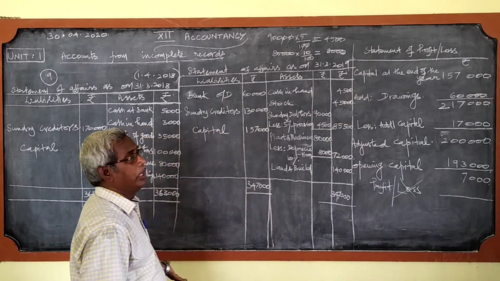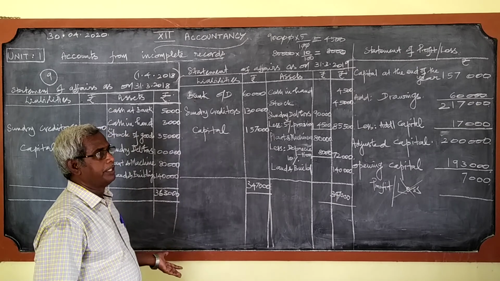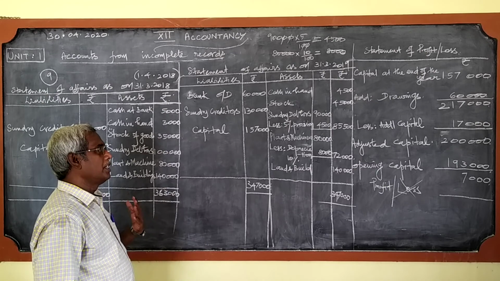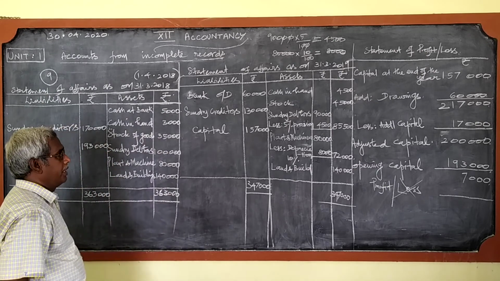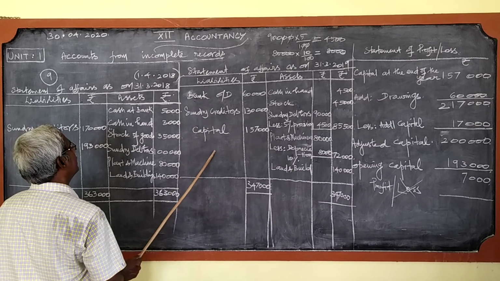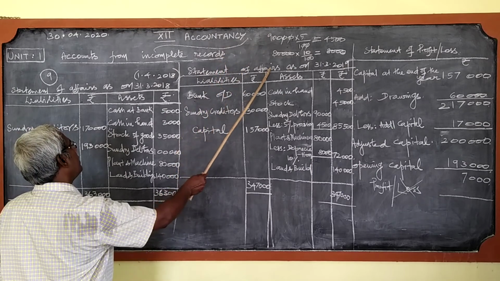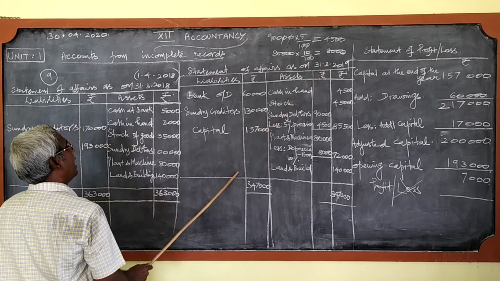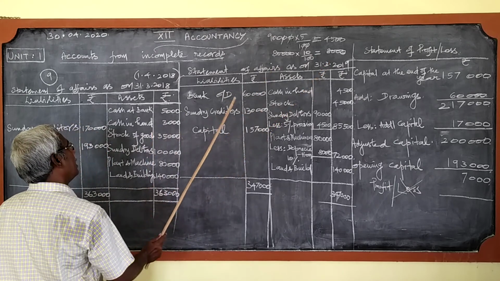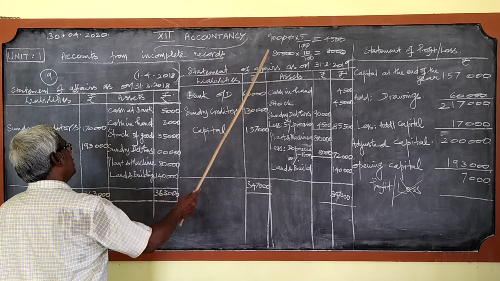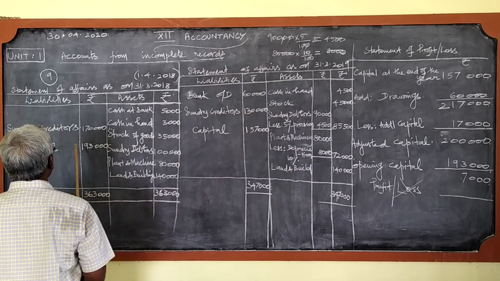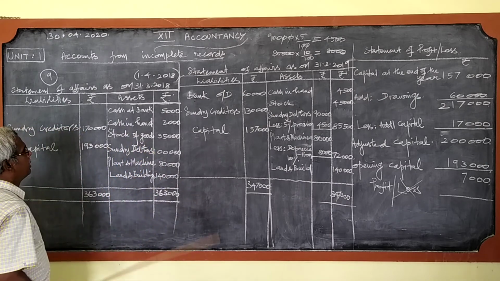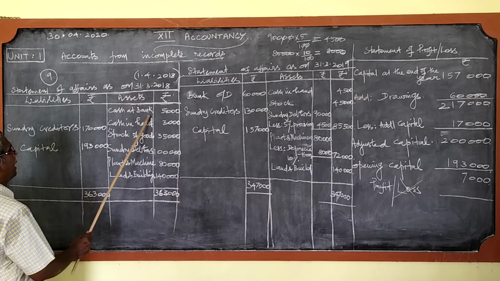The same model we have seen in problem number 8. But why should I do this? There are some other adjustments given. Those adjustments should be attended to only in the statement of affairs prepared for the date 31/3/2019, that is at the end of the year. Statement prepared at the end of the year only we should attend it to. But for the beginning we need not. Next one is this term cash at bank.